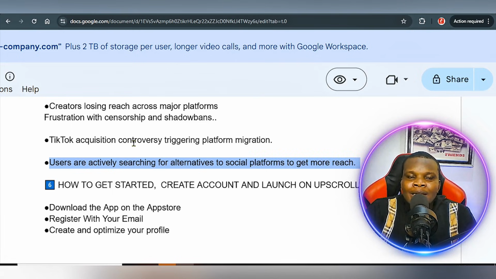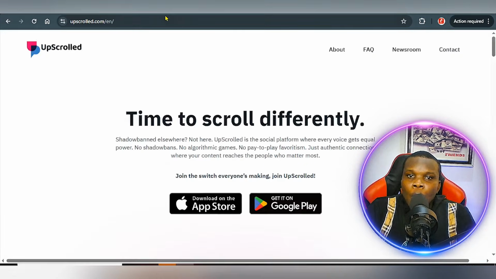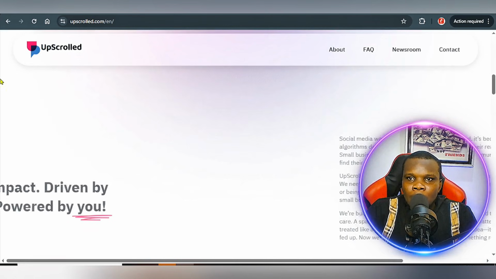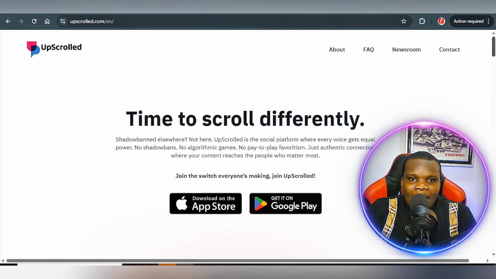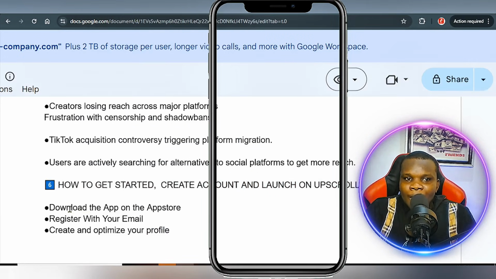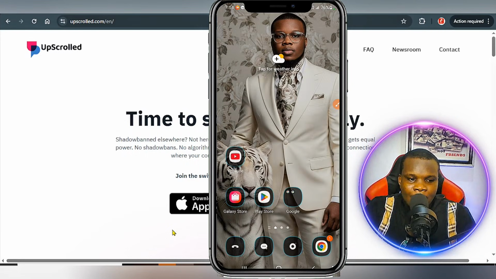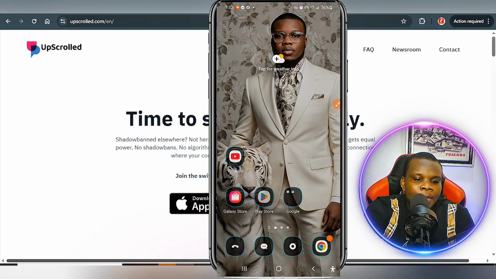Okay, so right now this is the part where we're going to be picking up our mobile phone. This application only works on mobile. There's no sign up button on the website, so you have to go ahead and download the app either on Play Store or App Store. The first thing you need to do is head over to your App Store. This is my mobile phone right now. I'm on the mobile phone, so the next thing you need to do is go to the Play Store.